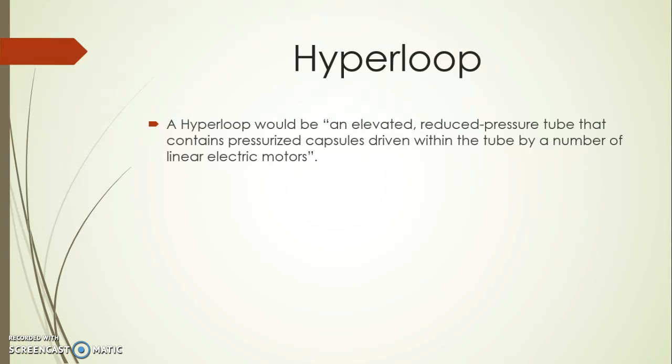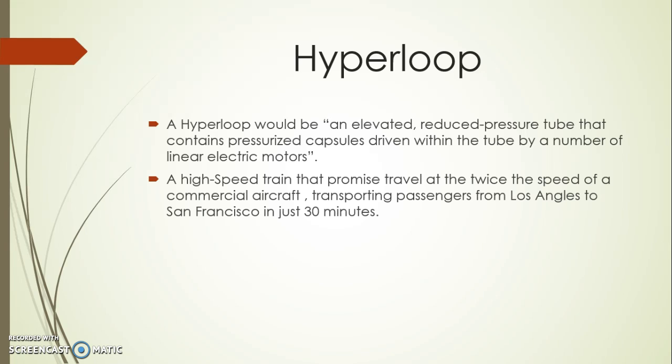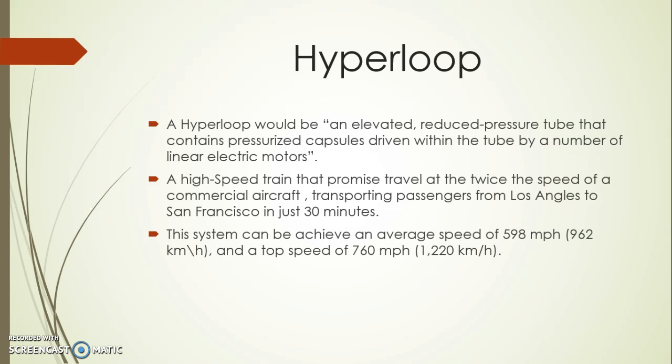A Hyperloop would be an elevated reduced-pressure tube that contains a pressurized capsule driven within the tube by a number of linear electric motors. A high-speed train that promises travel at twice the speed of commercial aircraft, transporting passengers from Los Angeles to San Francisco in just 30 minutes. This system can achieve an average speed of 598 miles per hour and a top speed of 760 miles per hour.